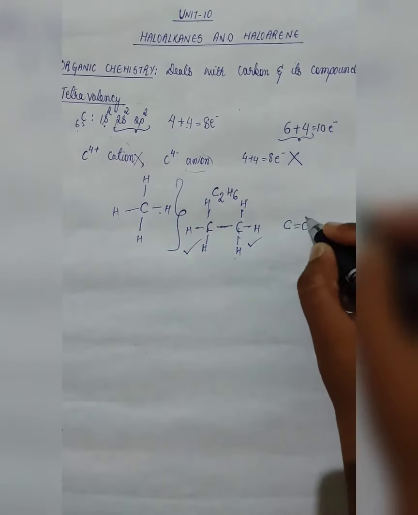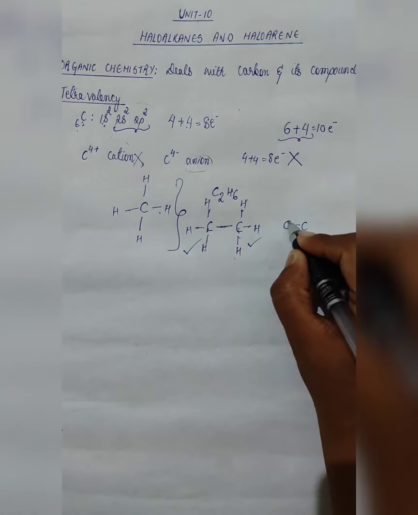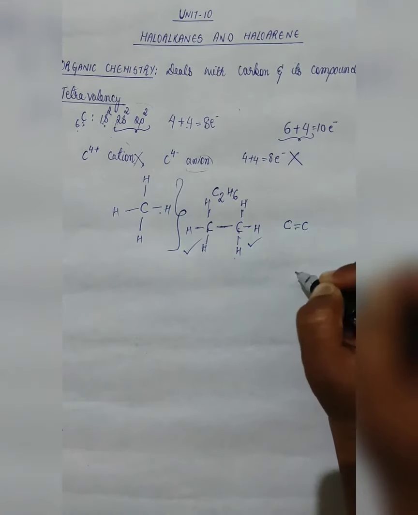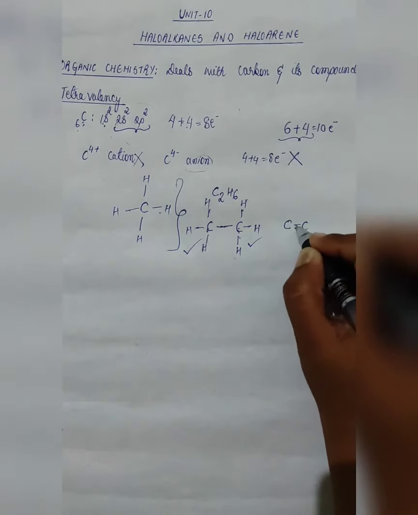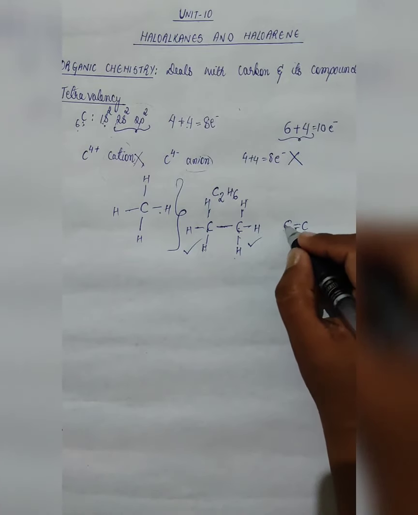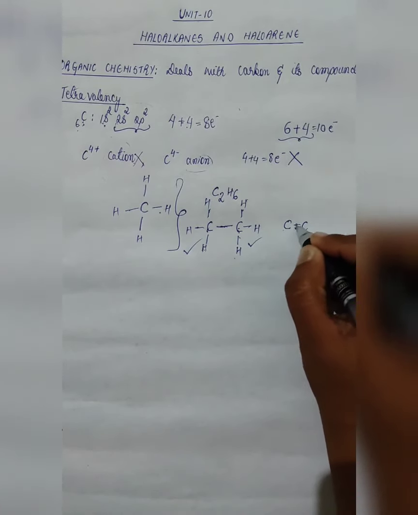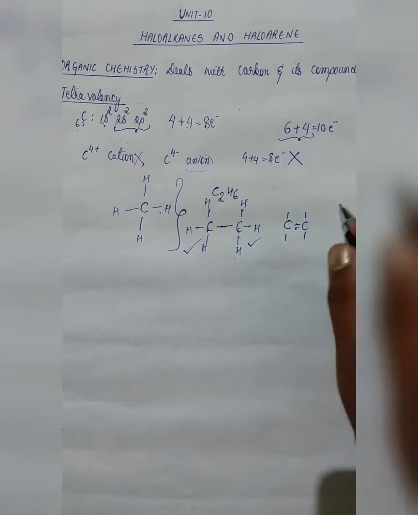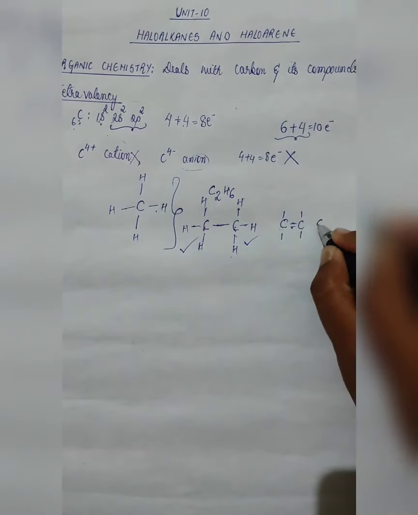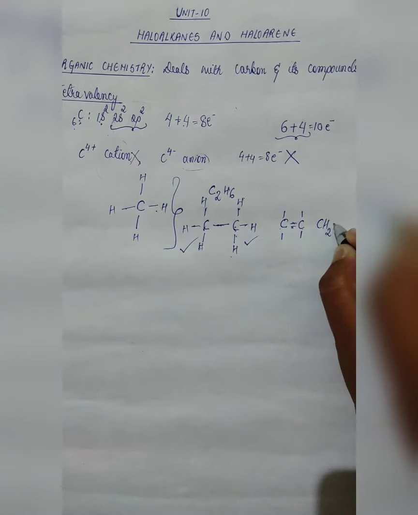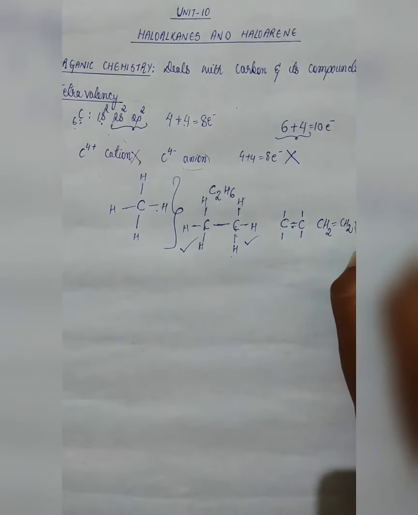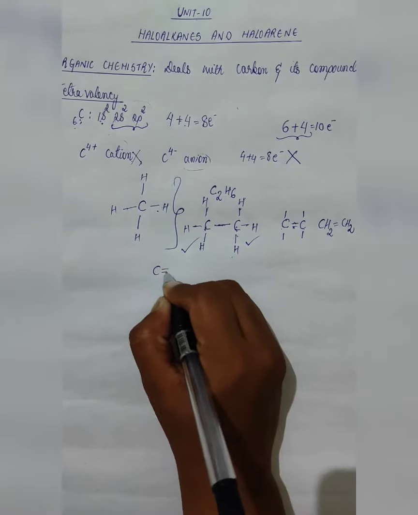Now suppose you have a double bond. This carbon already has 2 bonds. This carbon also has 2 bonds. Now each of these carbons needs 2 bonds to become stable or to acquire tetravalency. Now let us see for this carbon: 1, 2, 3, 4. For this carbon: 1, 2, 3, 4. You can write in any manner. So this one can be written as CH2 double bond CH2.